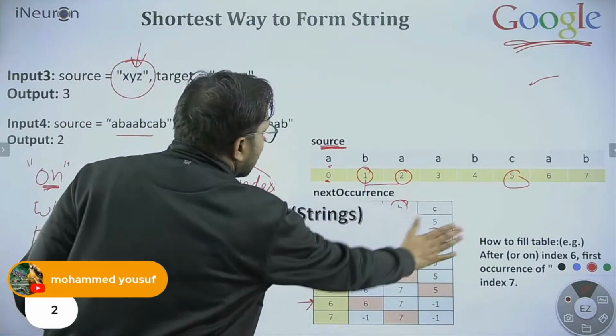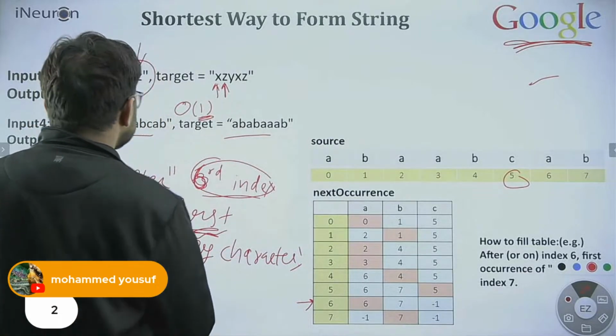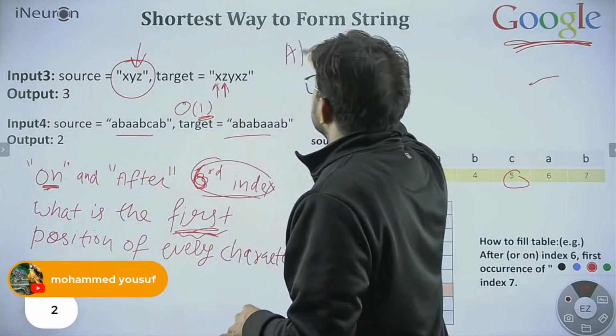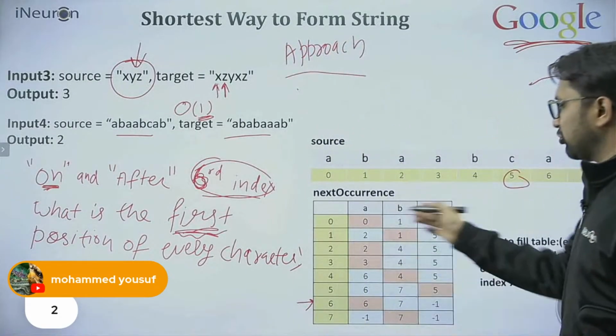Now I'm completing the second approach, which will take 2-3 steps. Approach 2 is using this table. How to create this table? Very easy, don't need to worry. Very, very easy.